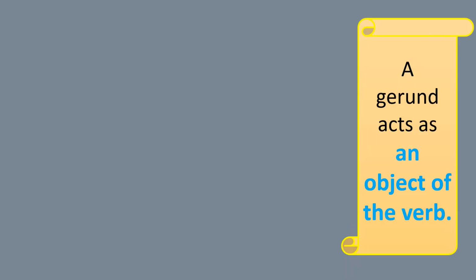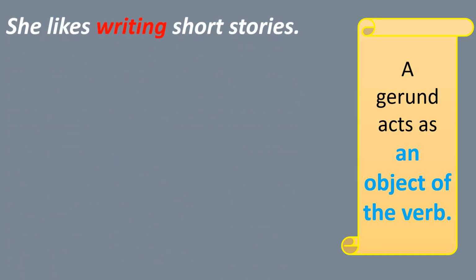The next usage of gerund is it acts as an object of the verb. Let's see some examples. She likes writing short stories. What does she like? She likes writing short stories. Writing is gerund. It acts as the object of the verb likes.